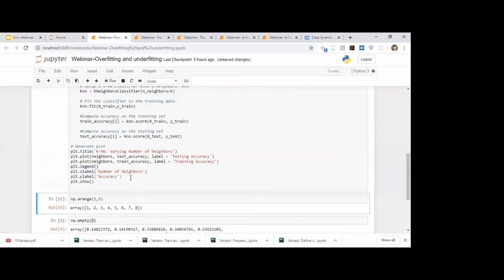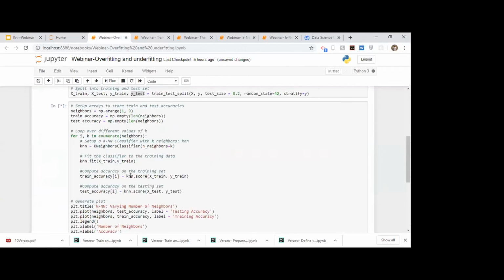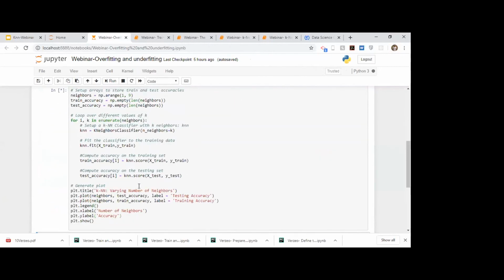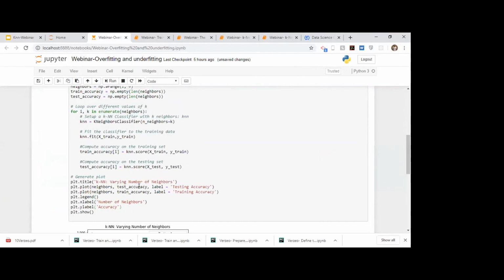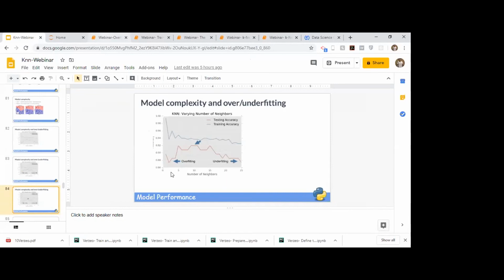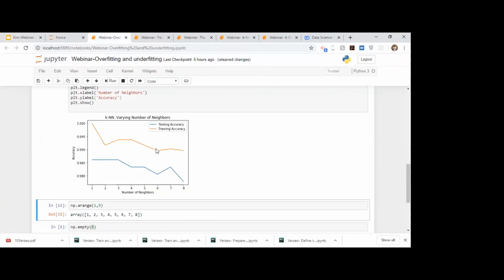I will just run this. As you can see, now we have created plots as we had seen earlier. So this is how you can create plots, and based on this, you can select your K.